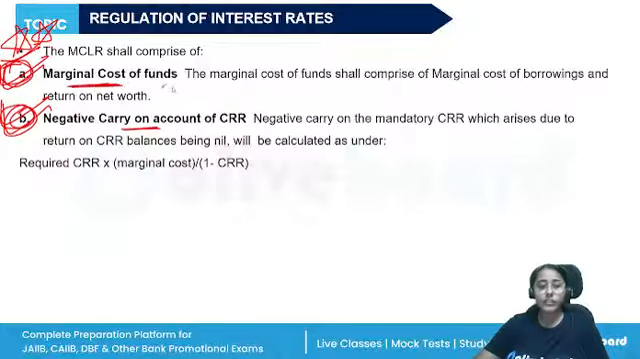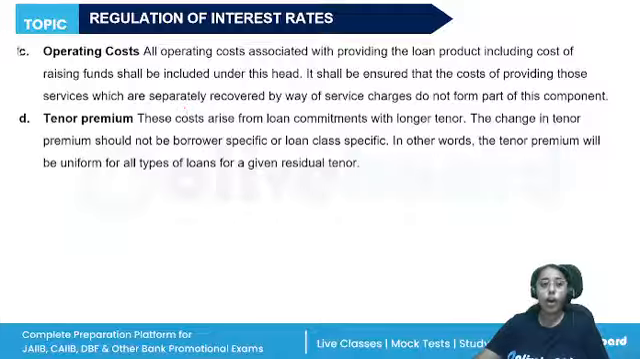The marginal cost of funds, negative carry on account of CRR, the operating costs of the loan product, and the tenor premium. The tenor costs which arise from the loan commitments with the longer tenor. All right, so these four things will be included in the MCLR.